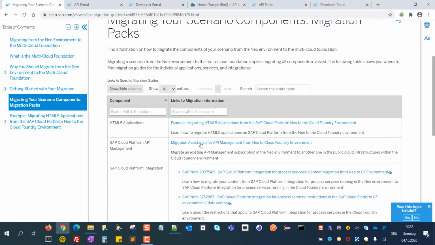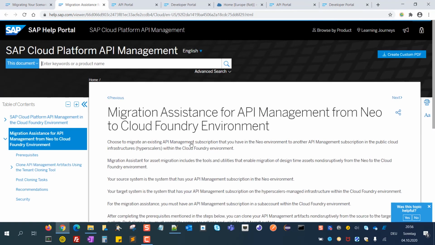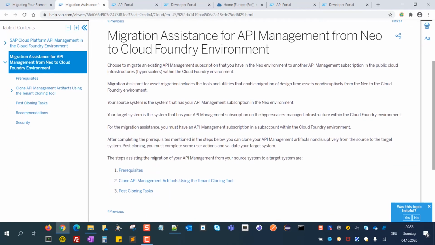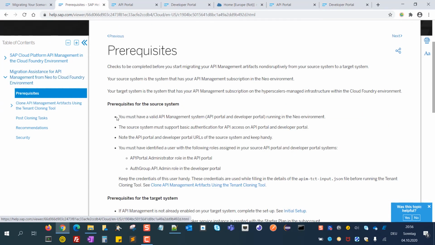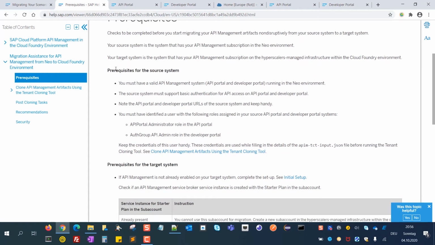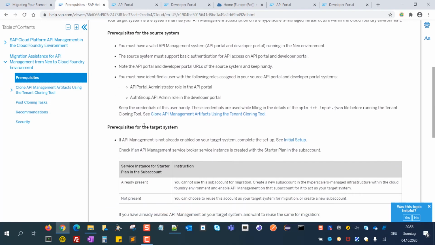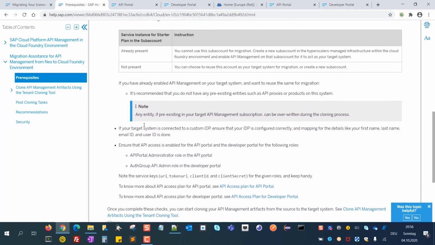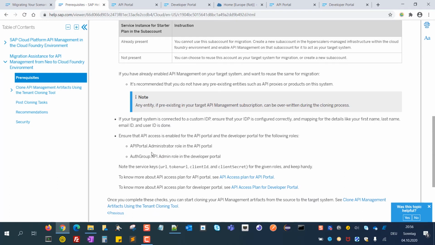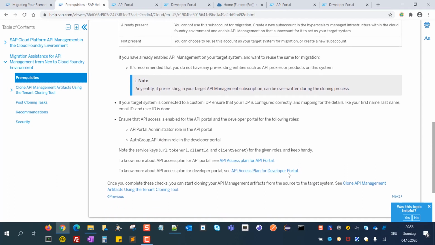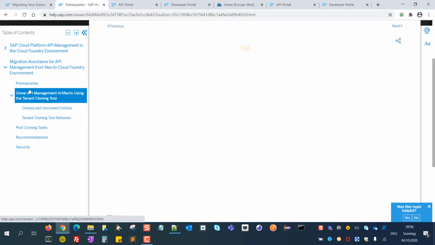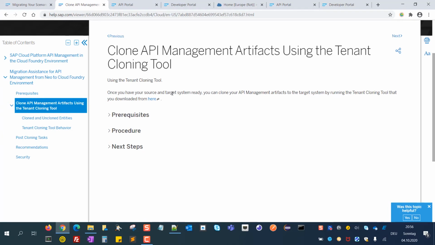There we will get a link to the API Management documentation in the section of the Migration Assistance.